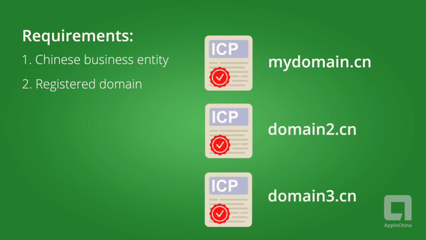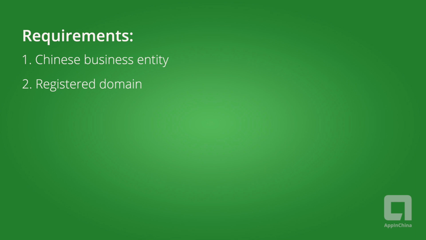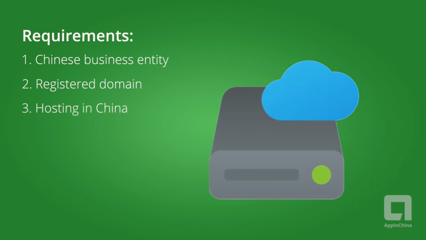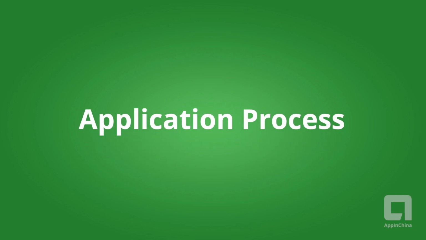You need one ICP permit for each domain you operate, and it remains tied to that domain. The government only accepts approved domains registered through approved registrars. If you ever get a new domain or change domains, you will need to reapply for a new license. Once you've registered a domain with an approved China registrar, you need to find a hosting service in China. Once you have these three things, you can begin the application process.